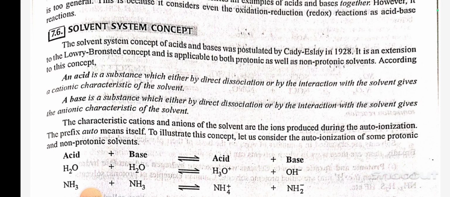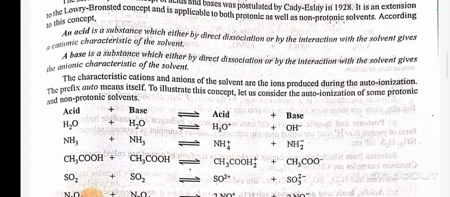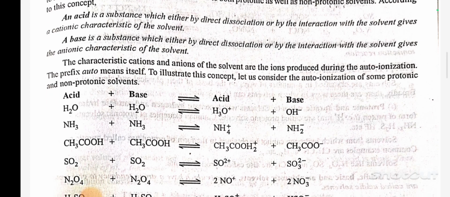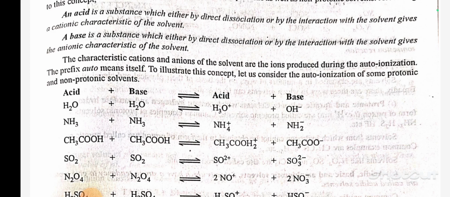Next is the solvent system concept. The solvent system concept of acid and base was postulated by Cady and Elsey in 1928. It is an extension to the Lowry-Bronsted concept and is applicable to both protonic as well as non-protonic solvents. According to this concept, an acid is a substance which, either by direct dissociation or by interaction with the solvent, gives a cationic characteristic of the solvent. A base is a substance which, either by direct dissociation or by interaction with the solvent, gives the anionic characteristic of the solvent. The characteristic cation and anion of the solvent are the ions produced during the autoionization.